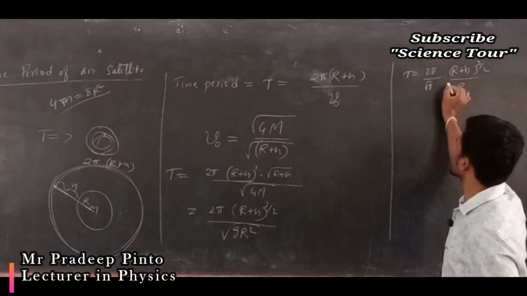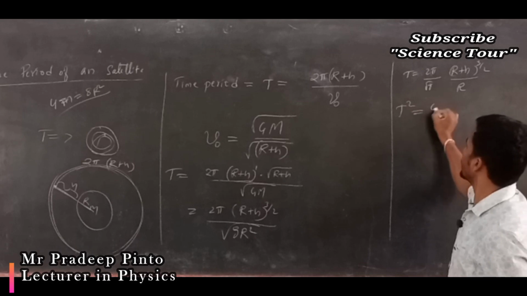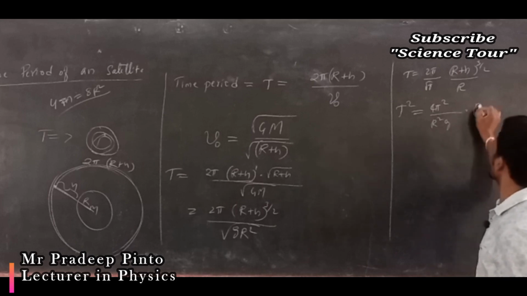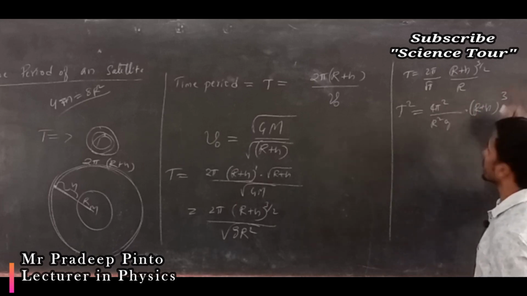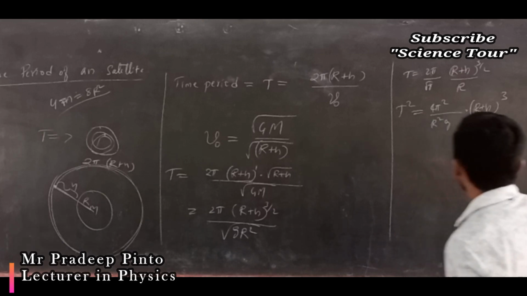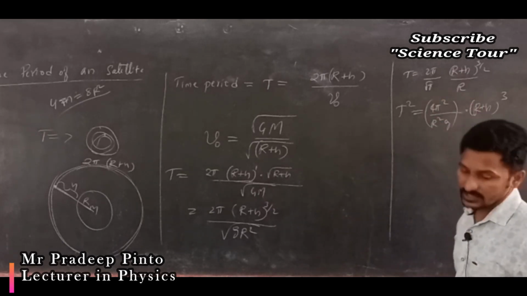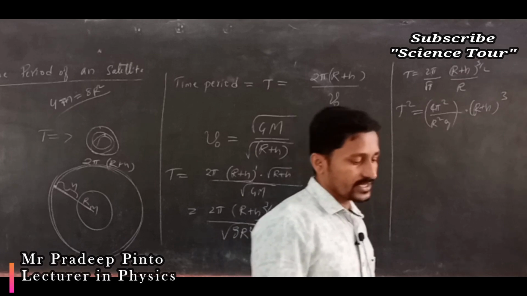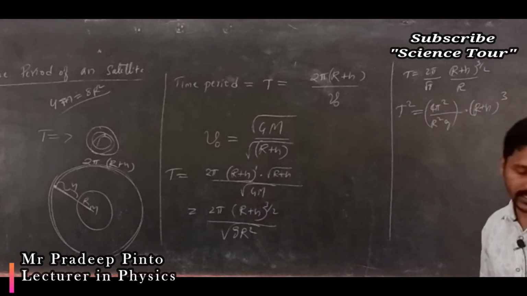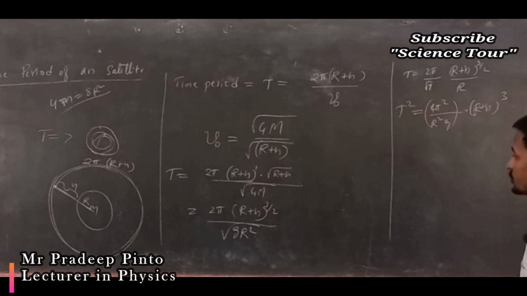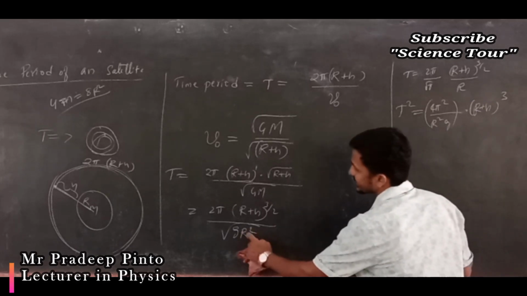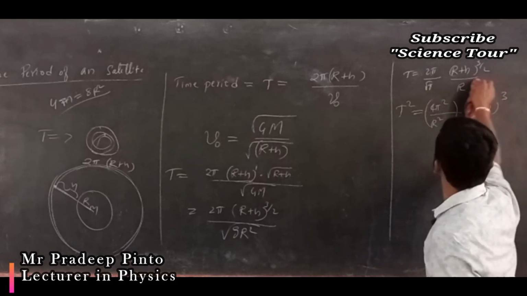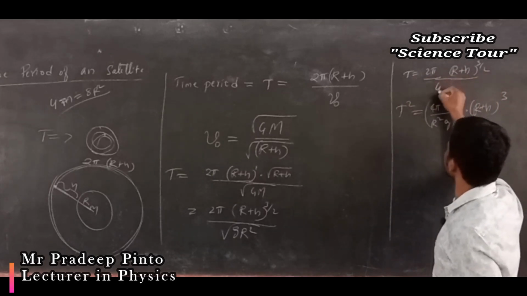Now everything else is constant. So if I square T, I get T square equal to 4 pi square (r plus h) cube divided by G M. Now the value of k is 4 pi square divided by G M. Let's not substitute g R square here; I will write G M itself.